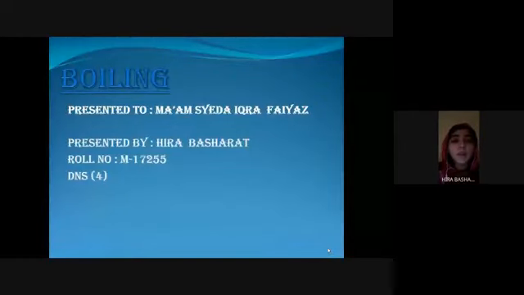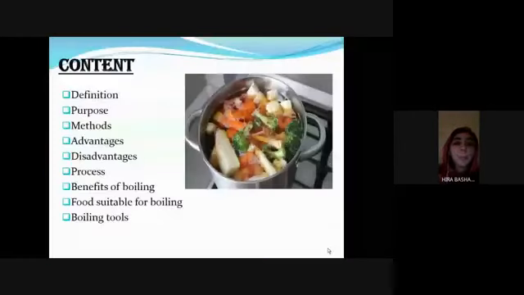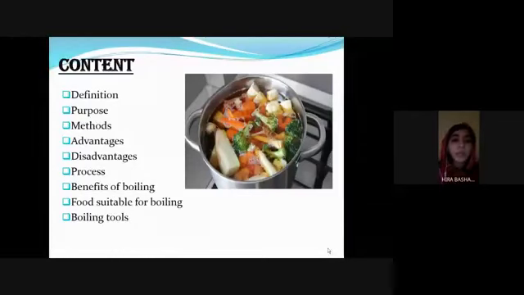Now first look at the content. First is definition, purpose, methods, advantages, disadvantages, process, benefits of boiling, food suitable for boiling, and last is boiling tools. Now first is definition.